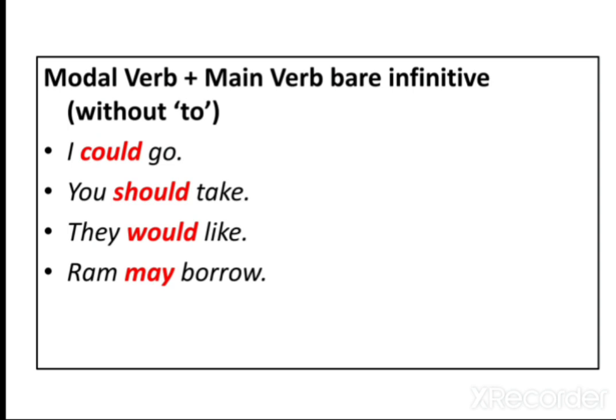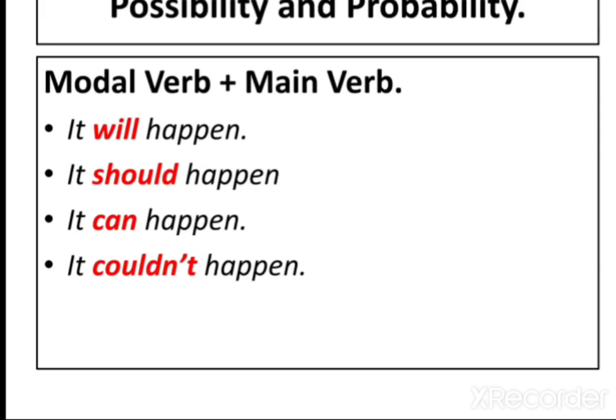Now, they can be used to talk about possibility and probability, to talk about how likely something is. Now, remember, you are always using that modal verb with a main verb. So, how likely is it that the action will happen? Are you certain? You are sure?